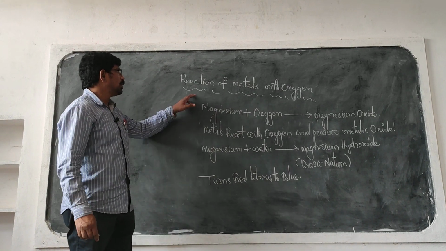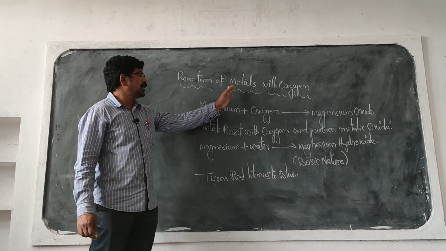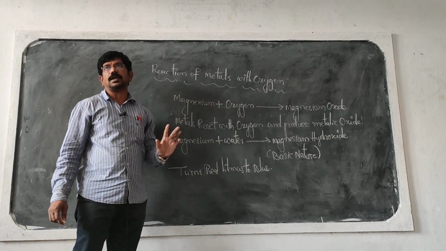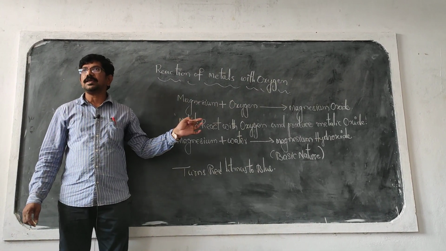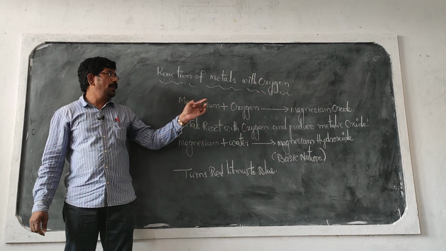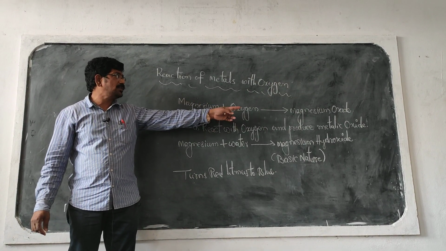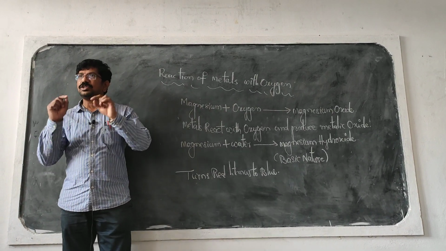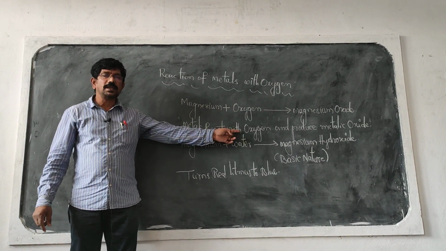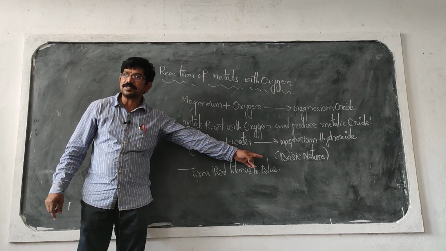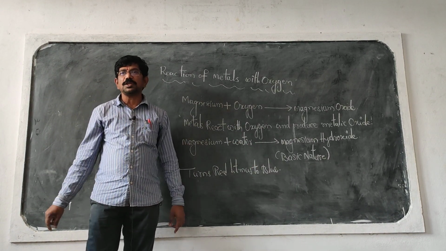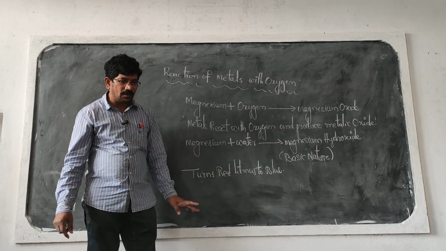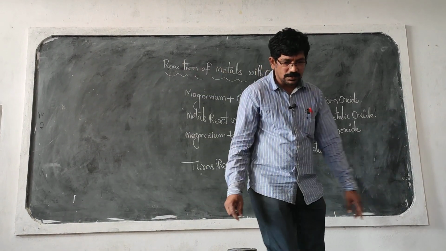Are you clear? So we generally conclude, metals react with oxygen to give metal oxides. We did the experiment by taking magnesium ribbon. Magnesium ribbon burns in the presence of oxygen and gives magnesium oxide. A white ash is formed. When you dissolve that white ash in water, magnesium hydroxide is formed. When you test with the red litmus paper, that red litmus paper turns to which color? Blue color.